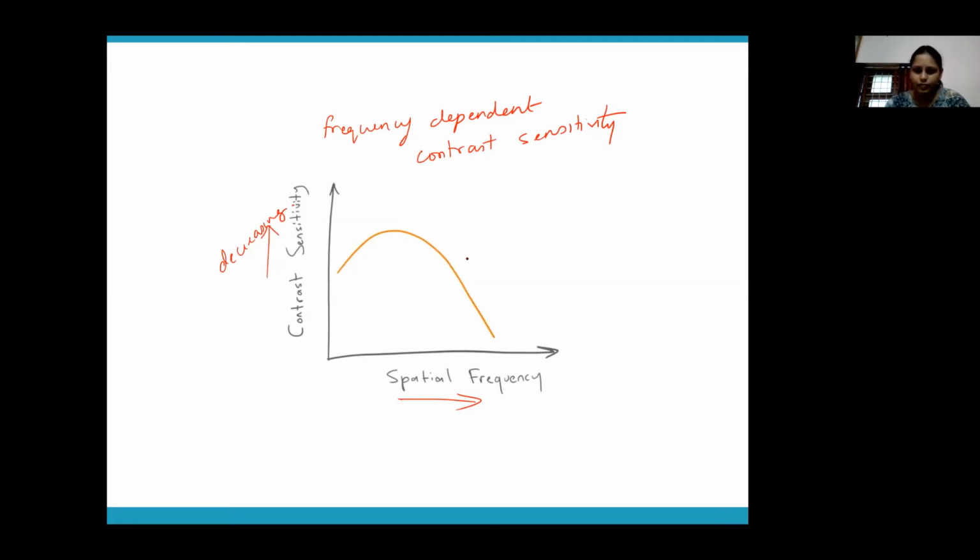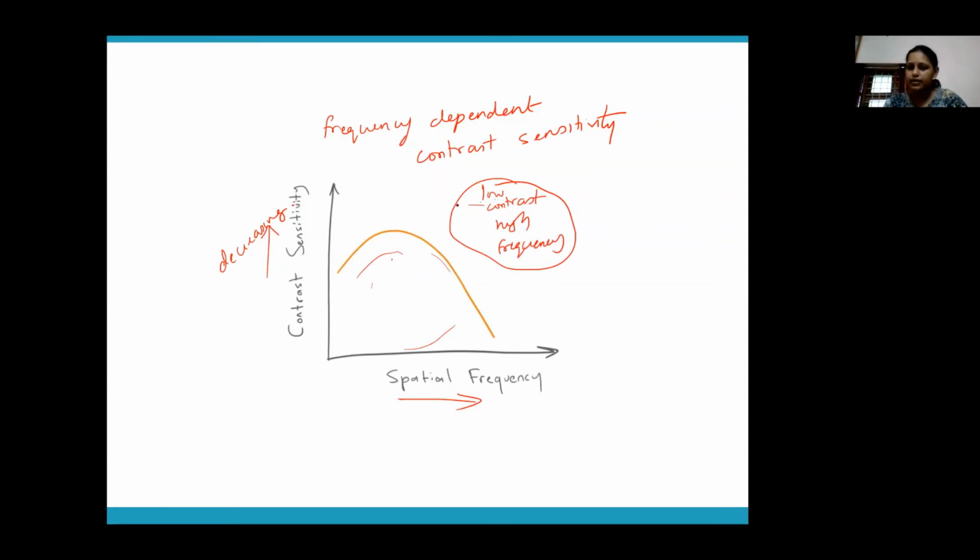Whatever is under this curve, your eyes will be able to recognize. You are sensitive to whatever information is there. But as you go to this section of your image, what is this section? This is the low contrast, high frequency section of your image.